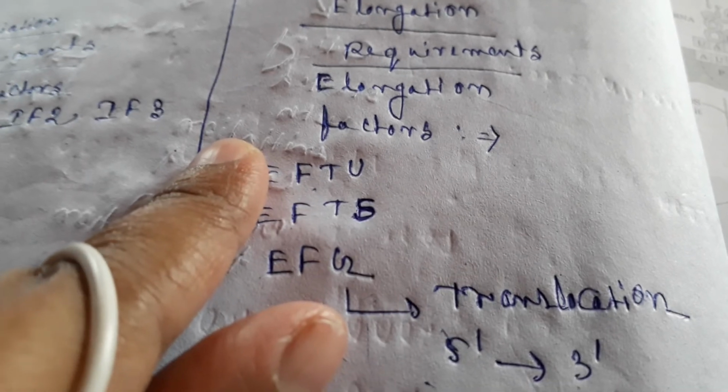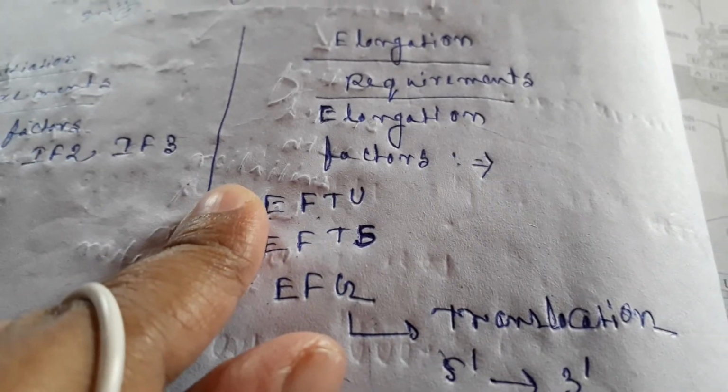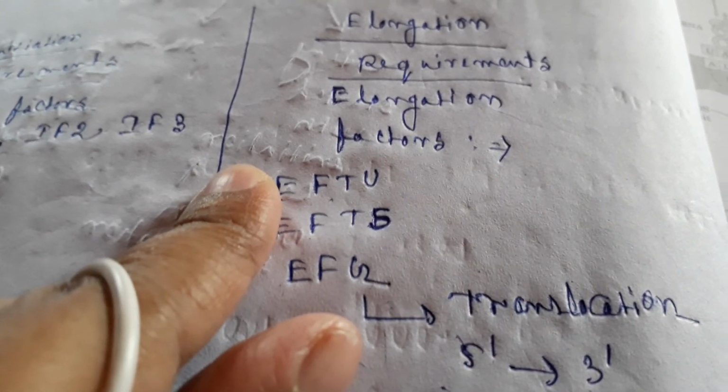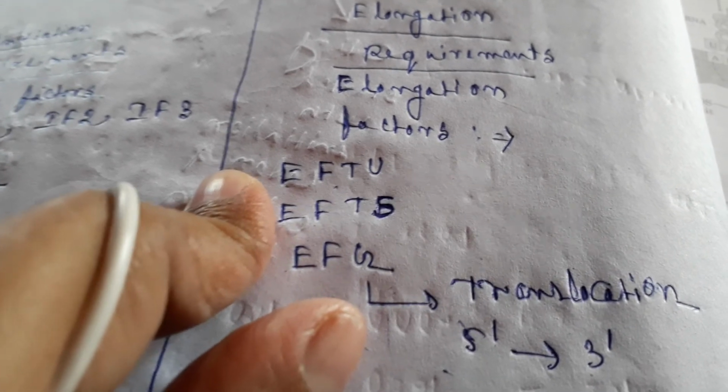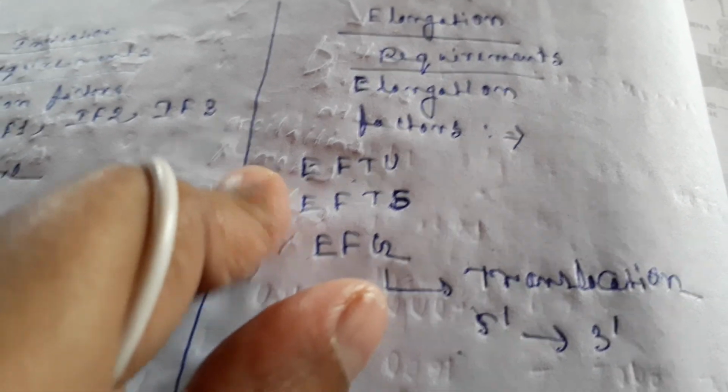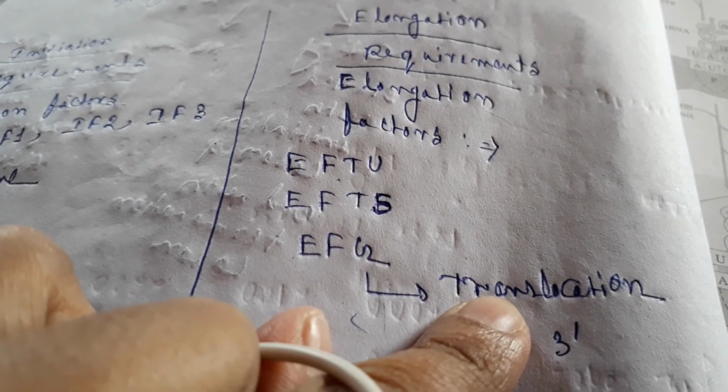We can divide the total elongation process into two stages. One is the peptide amino acid association, and next is the translocation.